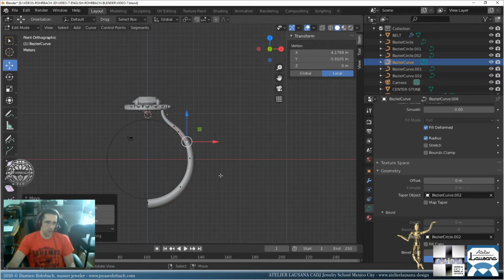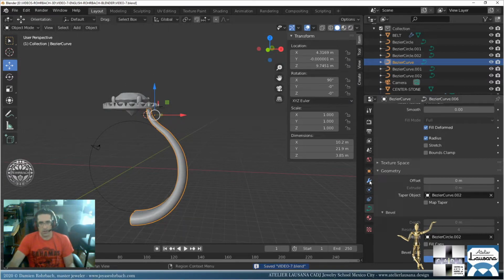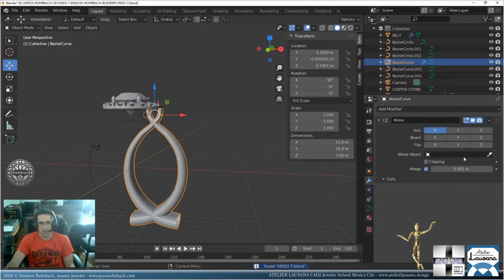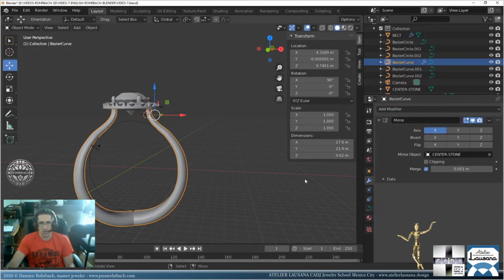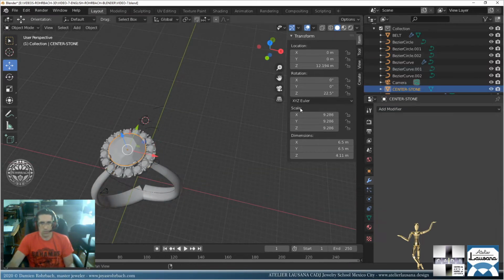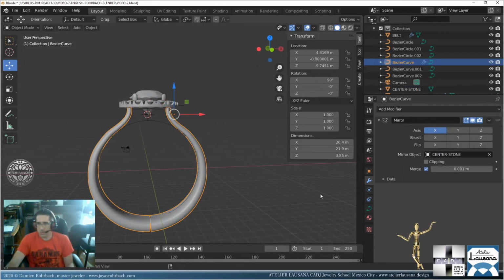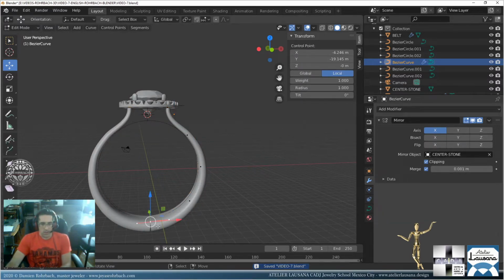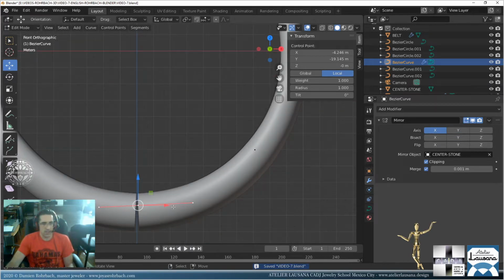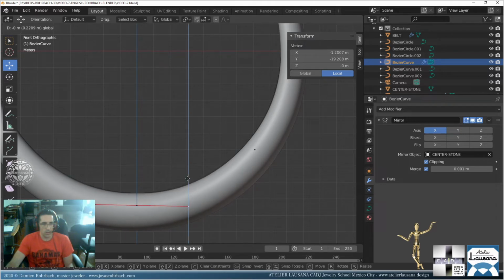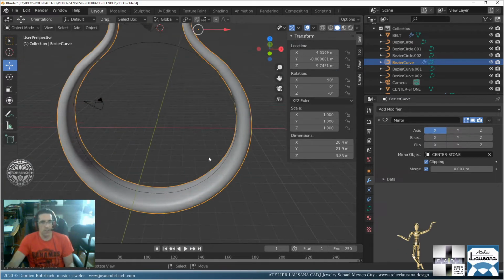Looking good. Perfect. Well, not perfect yet, but now we are going to use mirror from the central stone. This one, no rotation here. Let's go with clipping for the mirror. So here now we can pass on to the other side and find the right angle so it closes perfectly. That would be this. All right, that's all a curve.